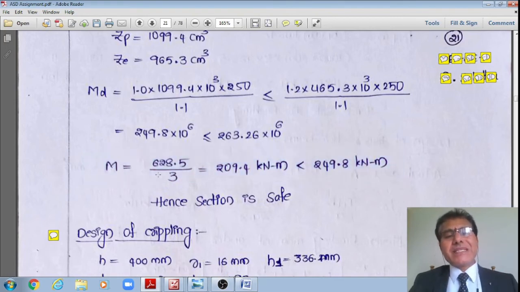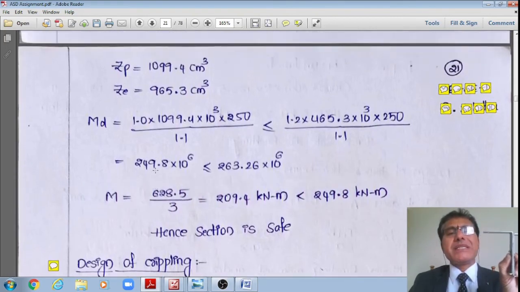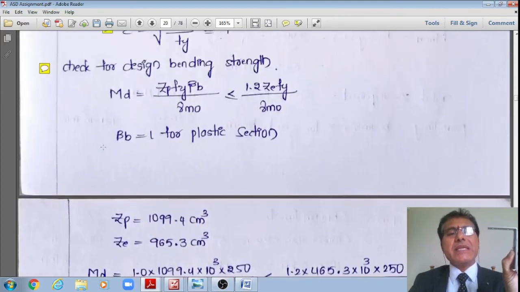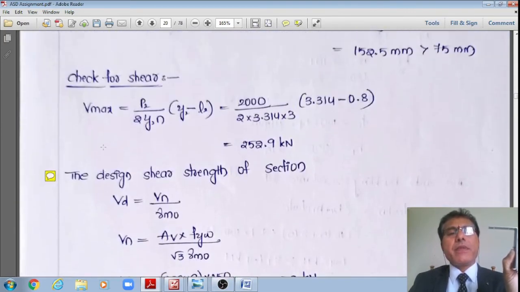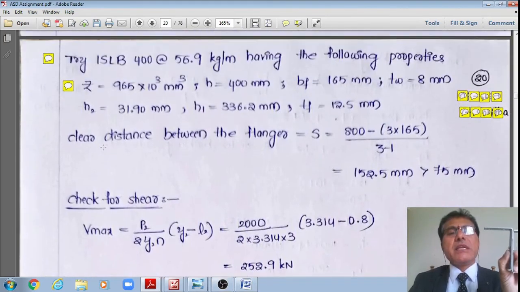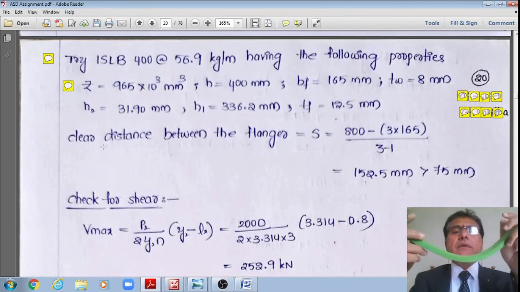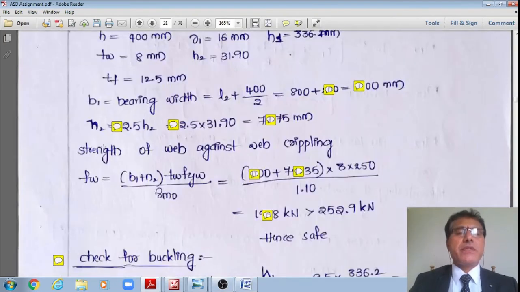Therefore, the section you have proposed, this ISLB 400 at 56.9 kg/m, is okay in the flexure criteria also. It was also okay in the shear criteria.